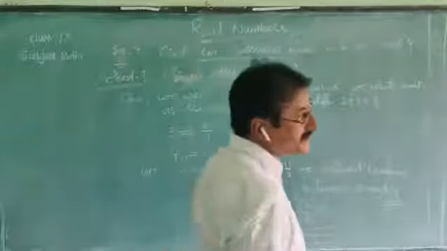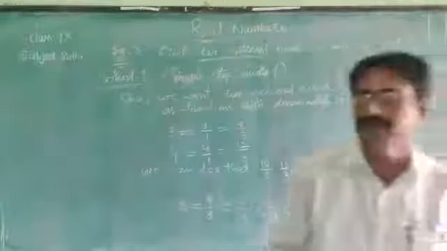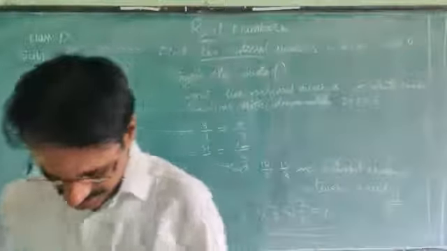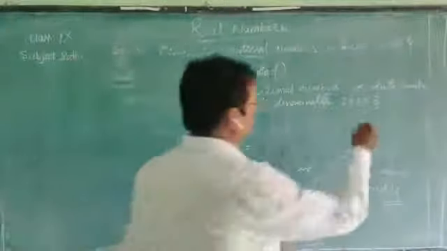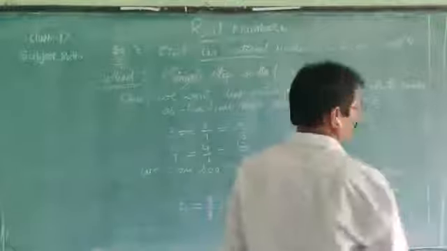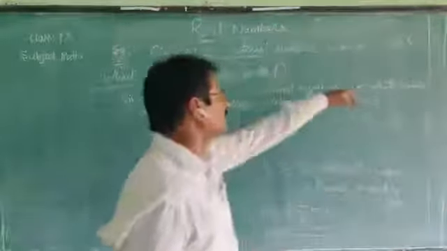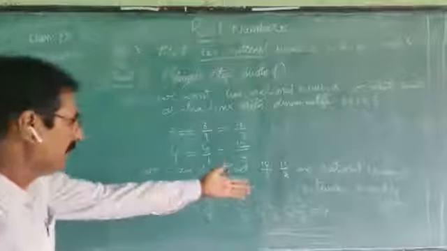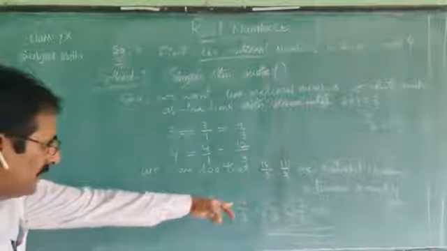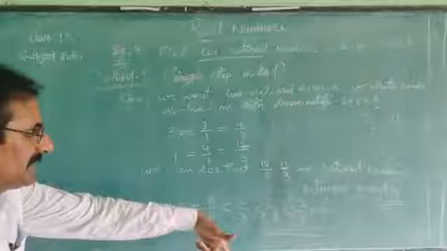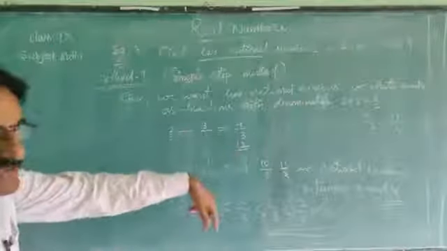These two are the rational numbers. Yes, in the previous method we got one is 7 by 2 and another is 13 by 4. These two are rational numbers between 3 and 4. But now we have 10 by 3, 11 by 3. But both are not the same.